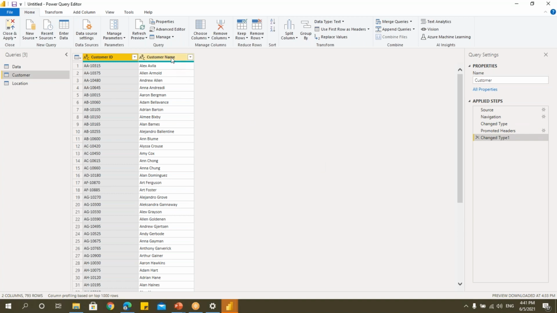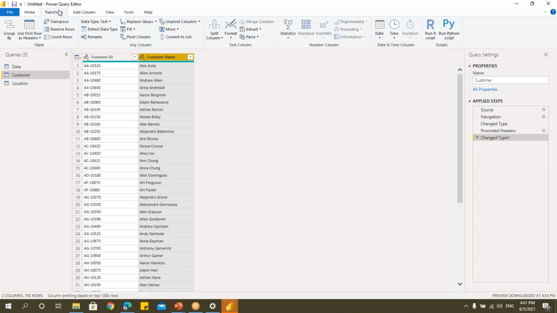For example, if you want to convert this into uppercase, select this, go to transform. Here we have this format and say upper. Automatically it will get converted to uppercase. You can see that the changes will be available here. Control Z will not work.